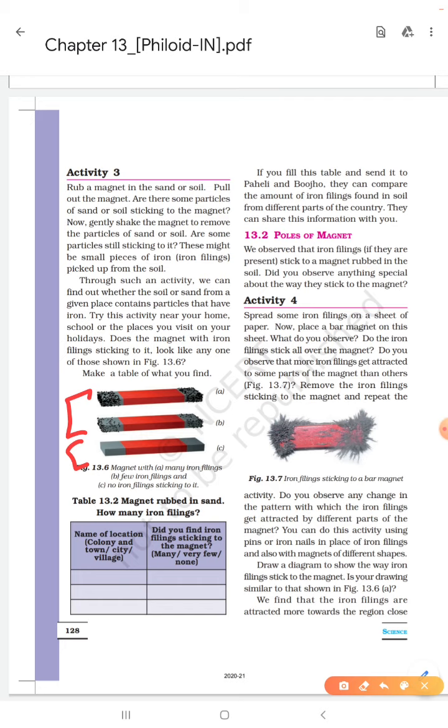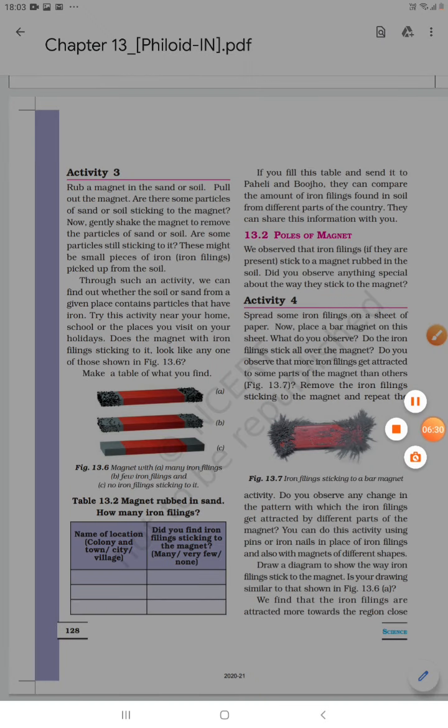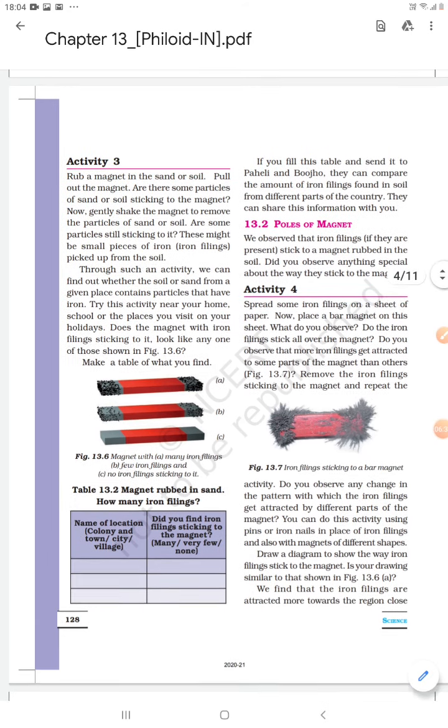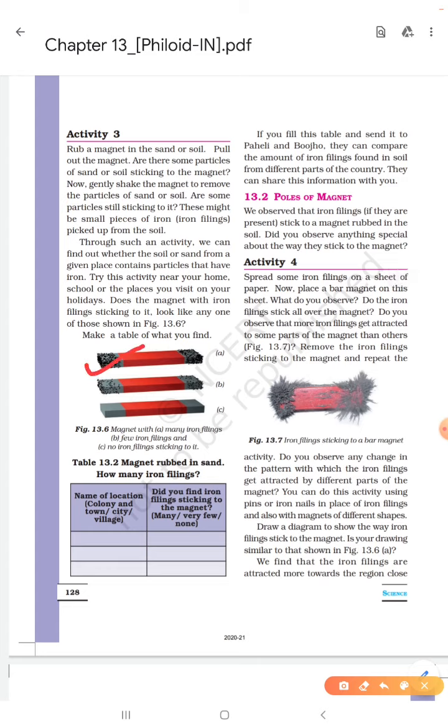Suppose you can go through sand in your home or a nearby place. I think you will find some sand there. Bring this bar magnet and take it to that sand. Then do one thing. What will you try? Dear students, you shake the magnet, you shake this bar magnet.